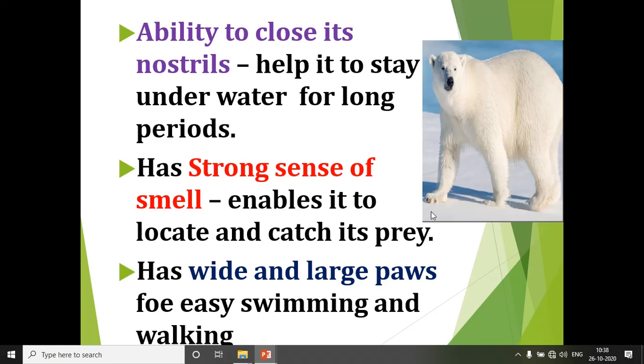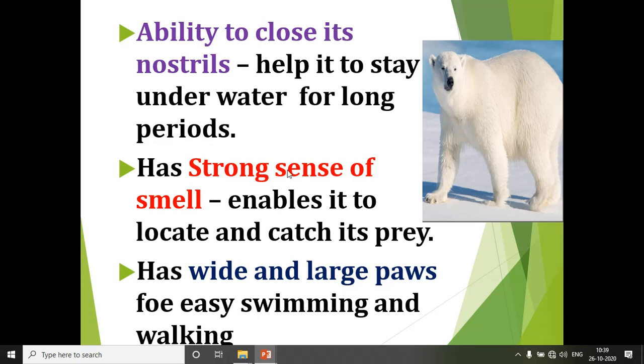Okay, so you can see in the picture itself, it has wide and large paws which make it easy for them to swim and walk on the snow caps. Understood, children? So polar bears have the ability to close their nostrils when they stay underwater, so that they can stay for a long period underwater.